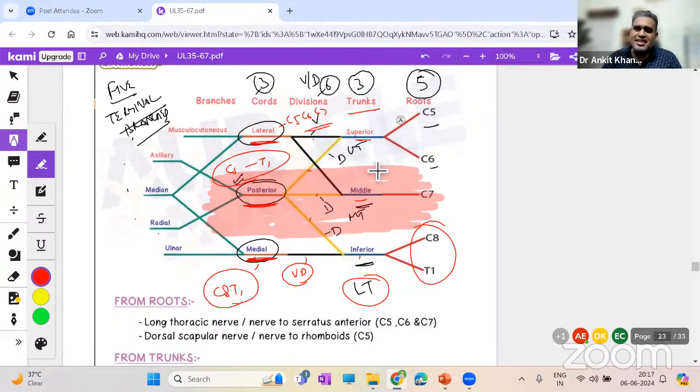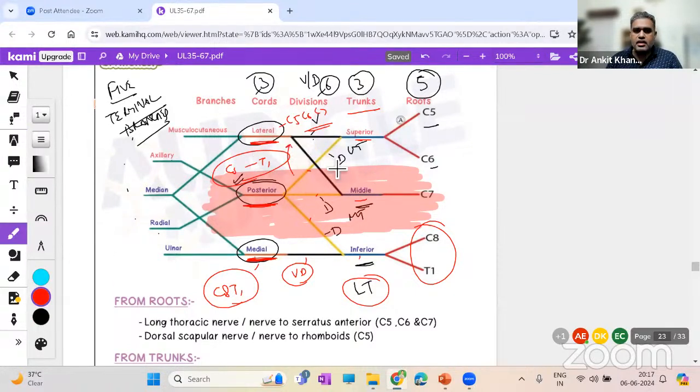Okay. So the cord which will be lateral to the axillary artery, the thick cord, that will be known as lateral cord. The cord that is below the axillary artery will be the middle cord. And if you just lift the axillary artery, the cord which you see behind it, that will be the posterior cord. This is how you recognize them.